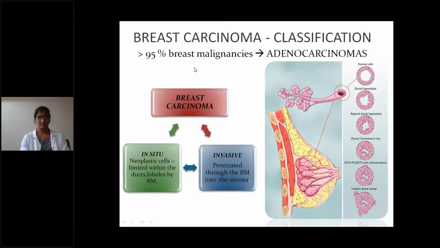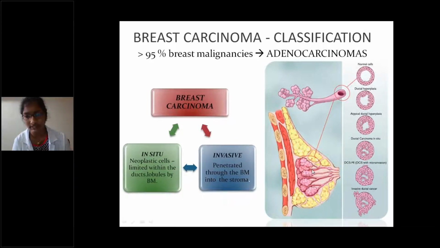What is the classification of breast carcinoma? More than 95% of breast malignancies are adenocarcinomas. Okay, breast carcinoma may be in situ or invasive. In situ is neoplastic cells limited within the ducts and lobules by the basement membrane, and invasive means penetrated through the basement membrane into the stroma. See, these are the normal ducts.